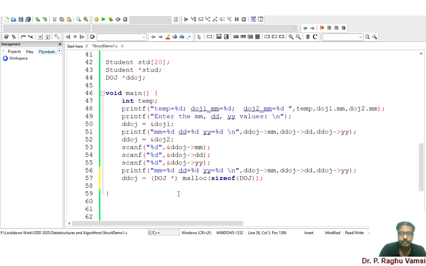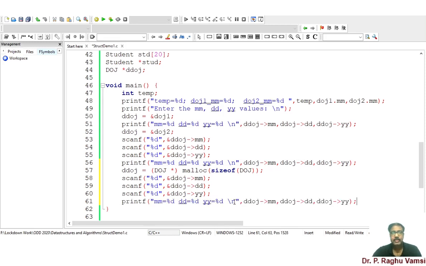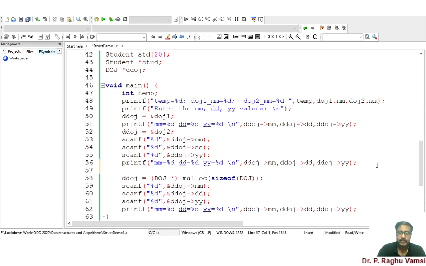Now same thing we'll do here. Scanf, and we'll print this. So the previous scanf is for allocation of the doj2 object memory to ddoj. The second one is we have created dynamically. So this is called dynamic memory allocation.